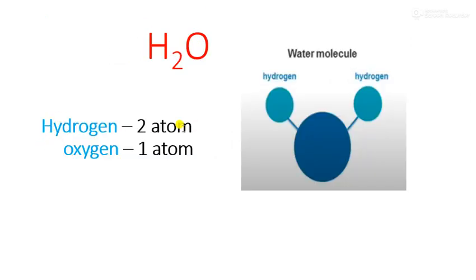These atoms are very small particles which we cannot see with our naked eyes. Naked eyes means we cannot see with our eyes. For that we have to see under the microscope. Atoms cannot be divided, and their property remains the same.